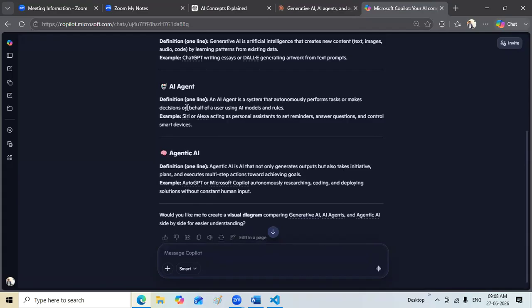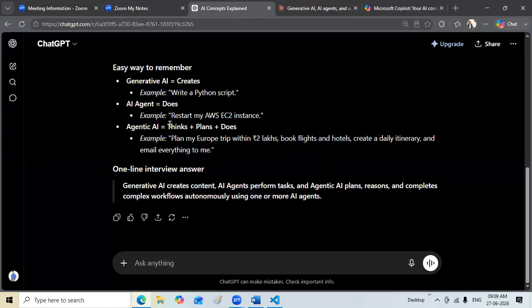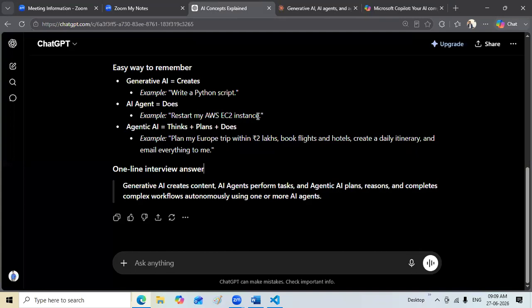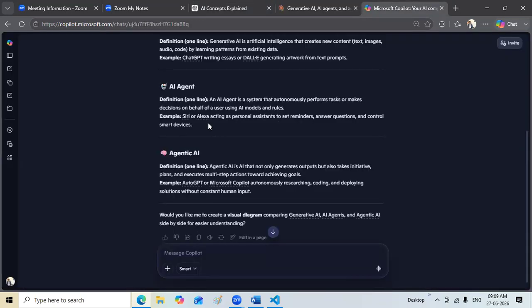Okay. Now next, AI agents. Definition, one line. An AI agent is a system that autonomously performs a task and makes decisions on behalf of a user, using AI models and rules. Siri or Alexa acting as a personal assistant to set reminders, answer questions. So what is the example ChatGPT has given? Write a Python script. Here, what is it saying? No, restart of an AWS instance. Sorry, my bad. AI agent, yeah. Here, it is setting up reminders, answering questions, controlling smart devices.